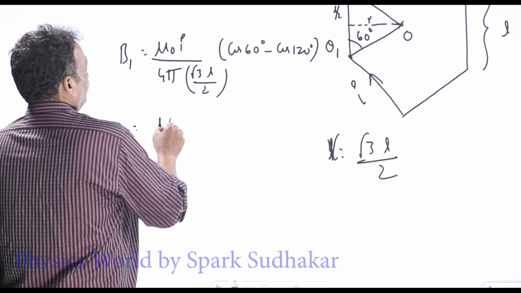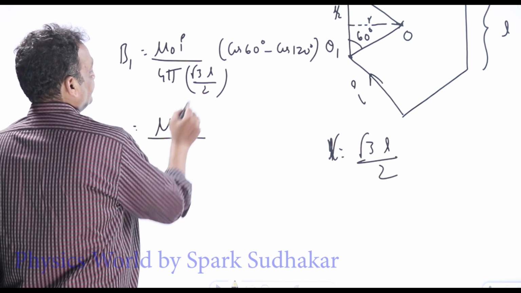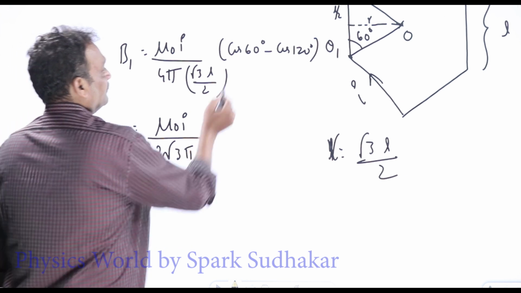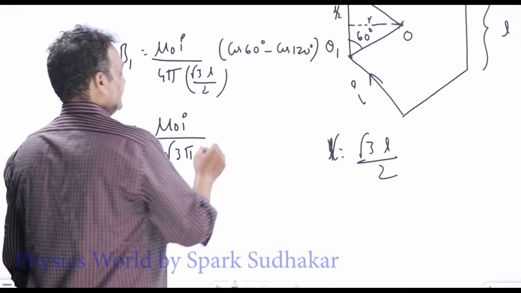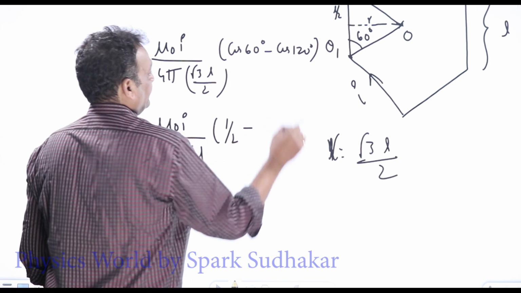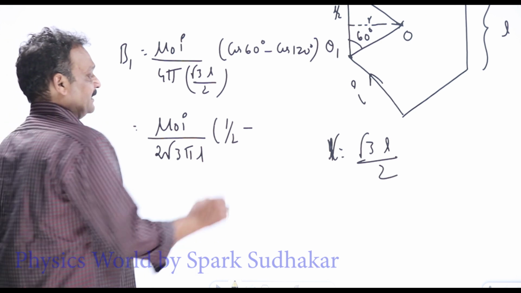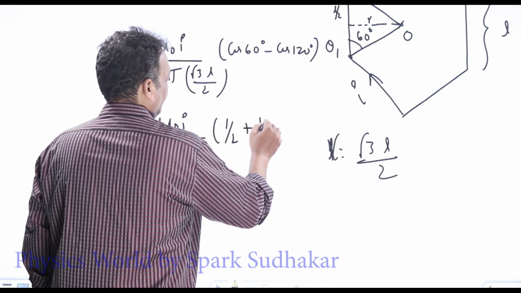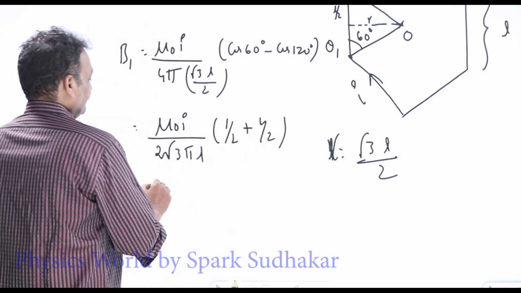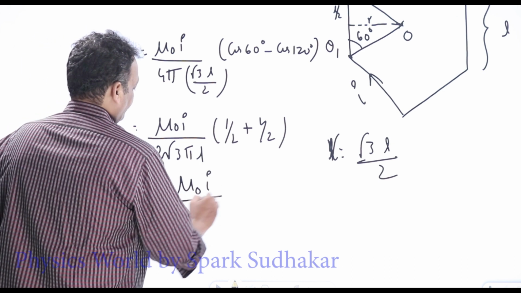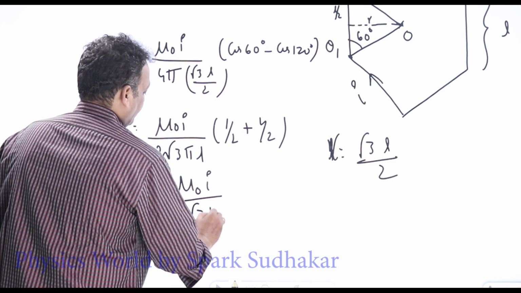This will be mu naught I by 2 root 3 pi L into cos 60. Cos 60 is half, minus cos 120 is nothing but minus sin 30, minus minus half, it will be plus half, that is 1. So due to one segment, it is mu naught I by 2 root 3 pi L.